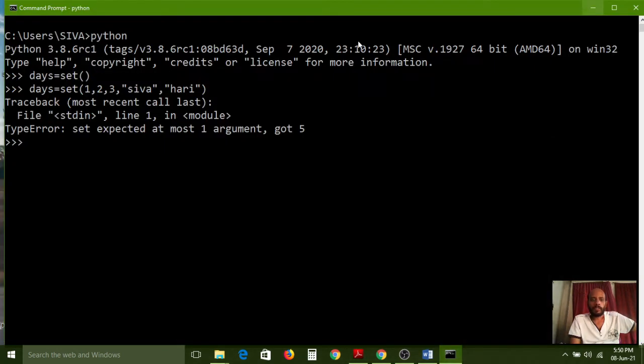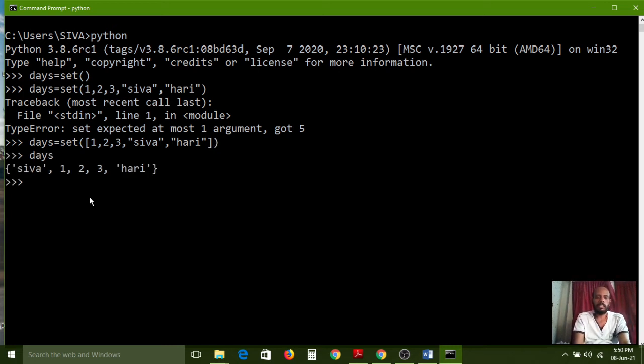Okay, if you want to store these elements, then instead of using this one, after functional brackets, one square bracket should be maintained, one square bracket, so then only it will work properly. The name is days, but I have stored different values, so don't bother about that.